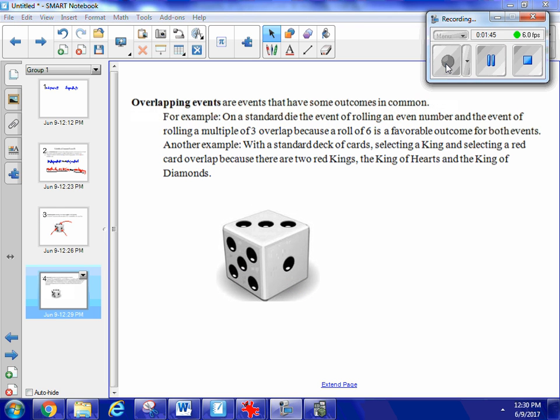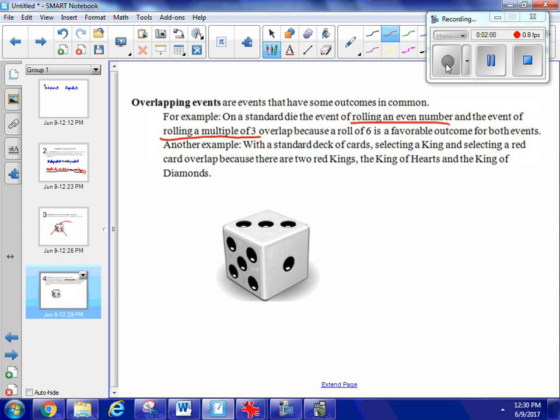Overlapping events are events that have some outcomes in common. So here's an example, again using a die. I can have an event of rolling an even number and the event of rolling a multiple of 3. Those can overlap, because if I pulled a 6, that is both an even number and a multiple of 3.